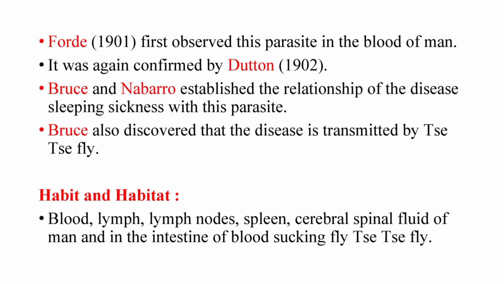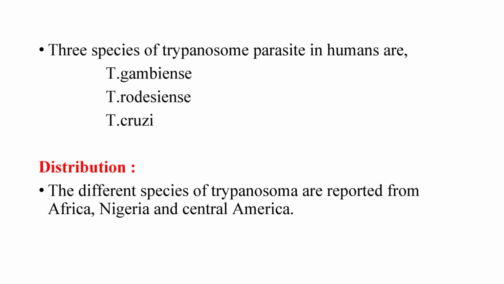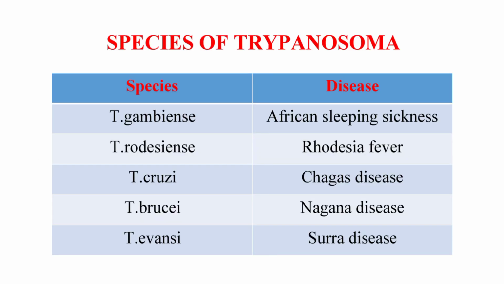Habit and habitat of Trypanosoma: blood, lymph nodes, spleen and cerebrospinal fluid of man, and in the intestine of the blood-sucking tsetse fly. Three species of Trypanosoma parasitic in humans are Trypanosoma gambiense, Trypanosoma rhodesiense and Trypanosoma cruzi. Distribution: the different species of Trypanosoma are reported from Africa, Nigeria and Central America.